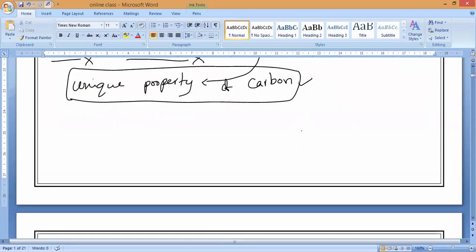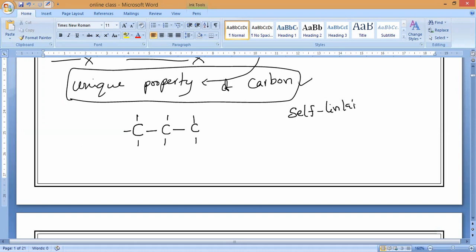Can anybody say? Last class I taught you, correct. What do you mean by self-combination, or catenation? Yes, self-linking property of an element. So carbon itself will combine with other carbon in different forms. That is what we call self-combination. Do you understand? It will form long chains, useful to us because it can give an extremely large number of carbon compounds. So self-combination means what? The self-linking property.